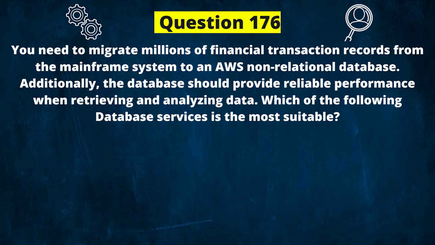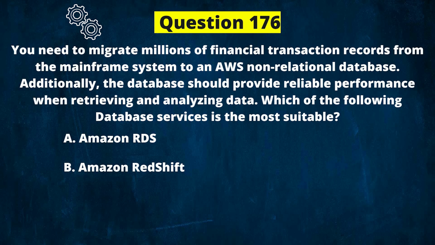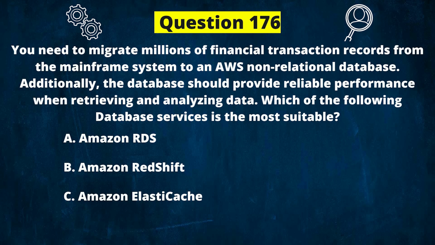Next question. You need to migrate millions of financial transaction records from the mainframe system to an AWS non-relational database. Additionally, the database should provide reliable performance when retrieving and analyzing data. Which of the following database services is the most suitable? And the options are: A. Amazon RDS, B. Amazon Redshift, C. Amazon Elasticache, D. Amazon DynamoDB.